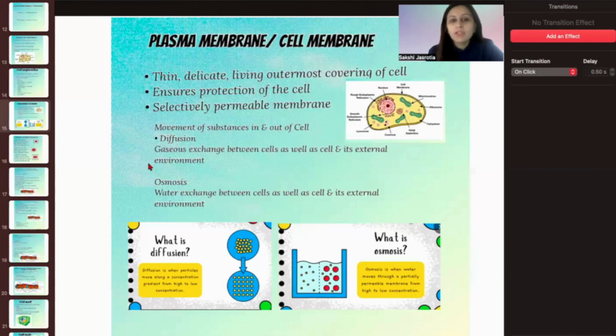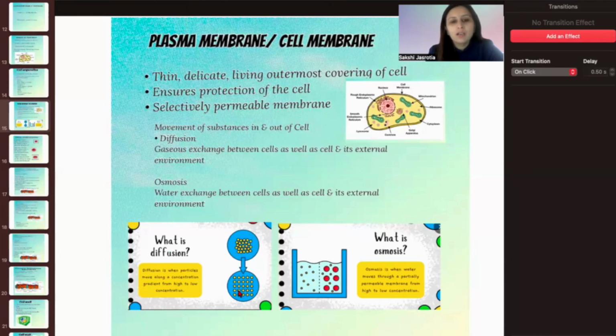So whatever gases the cell wants to take in or release out, the gaseous exchange is done by diffusion. From the area of higher concentration to the lower concentration, right? So the gases move from higher concentration to low concentration.